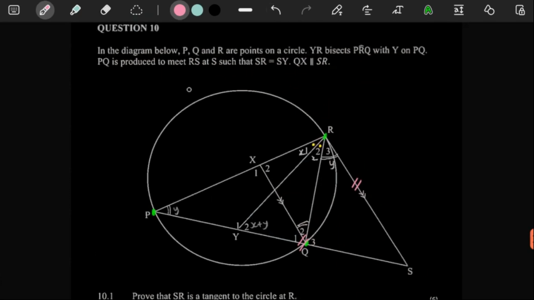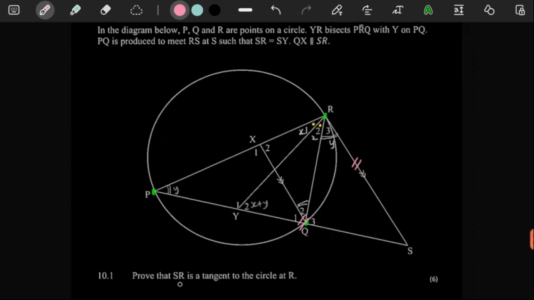And then they told us that PQ is produced to meet PR at S such that these are equal. And then they said QX, where's QX? QX is parallel to that. So we have parallel lines. Looks like there's a lot of information here. So here they said prove that SR is a tangent to the circle at R. How? Tan chord theorem. Wow, man. This is so dumb. Like, seriously?